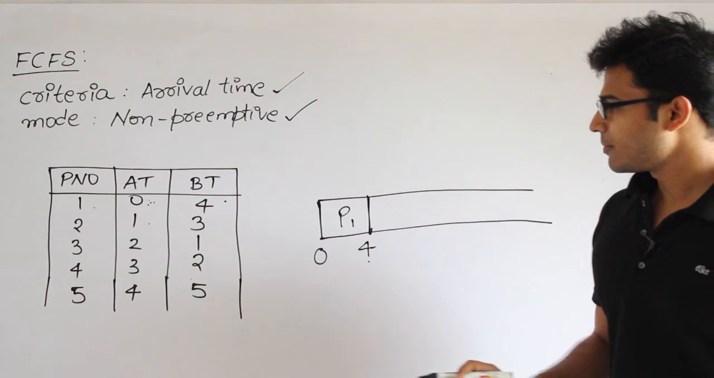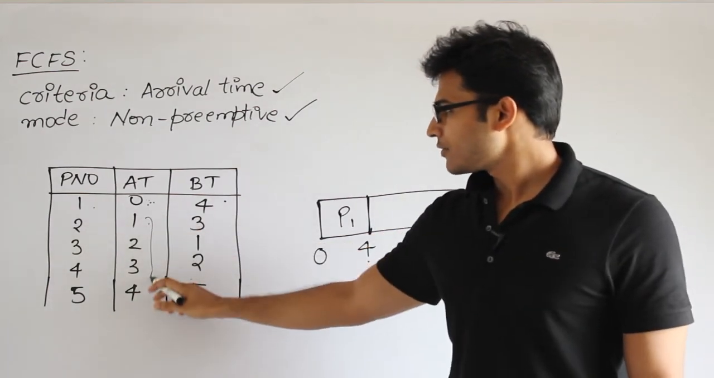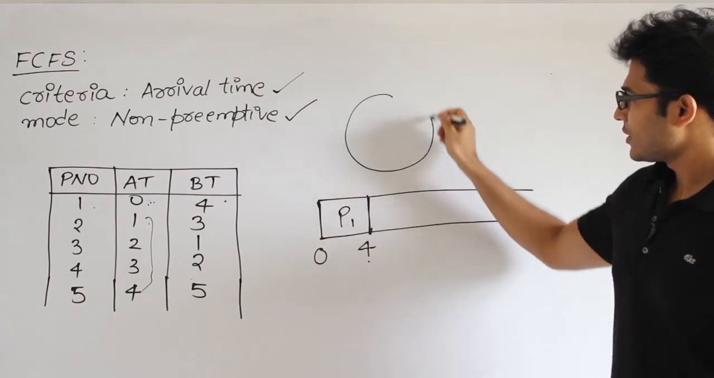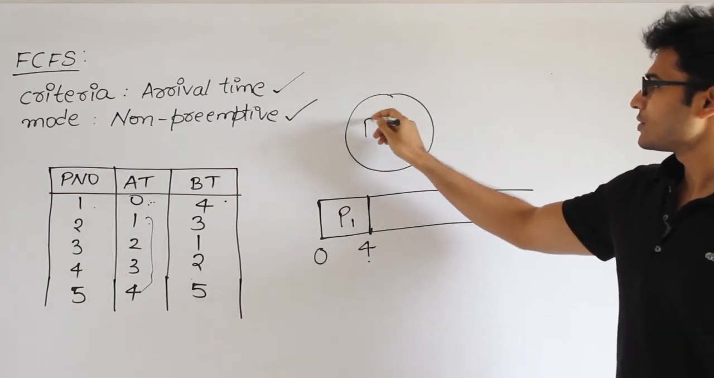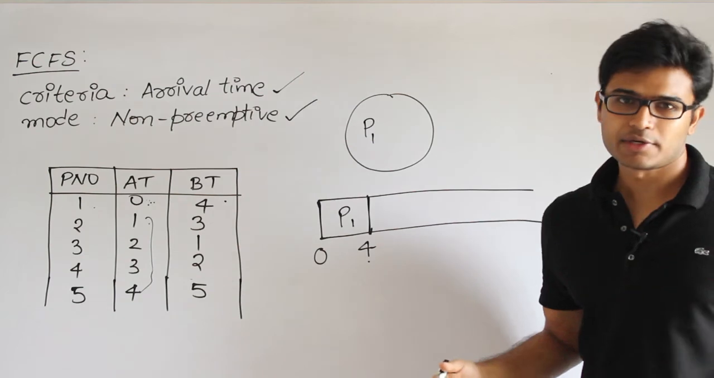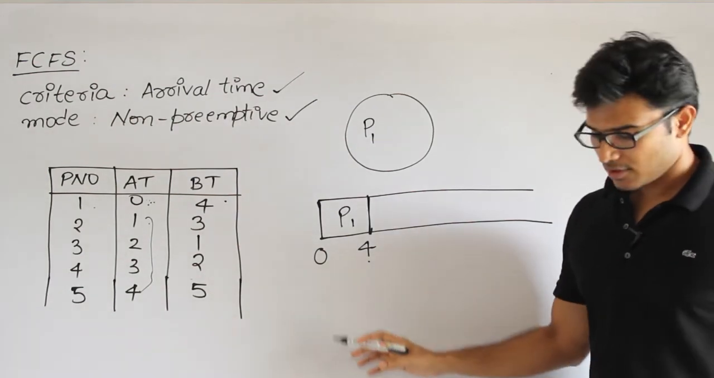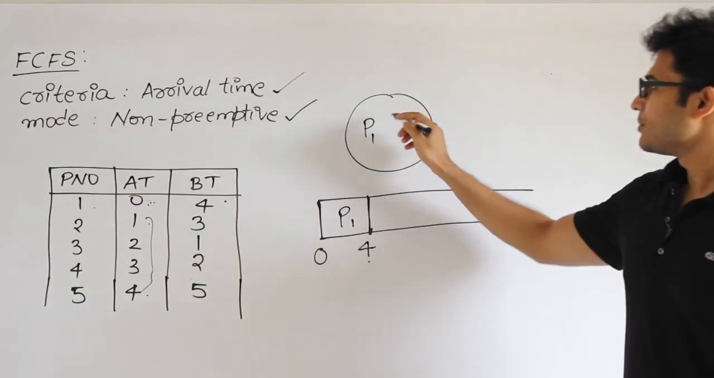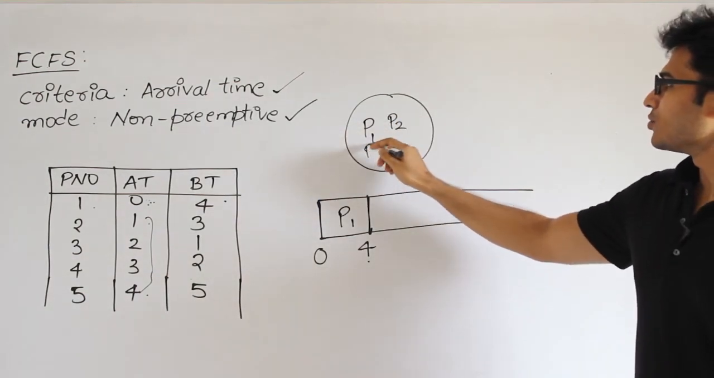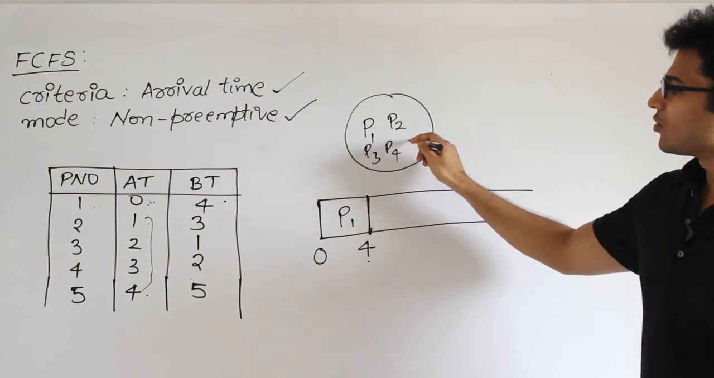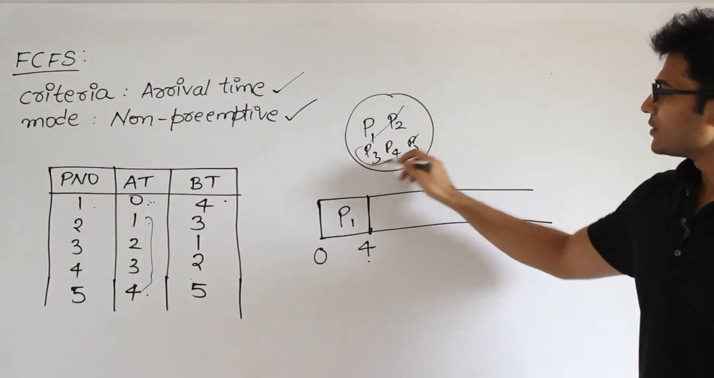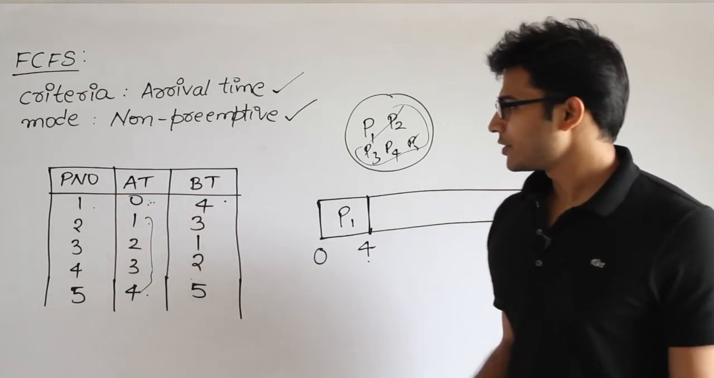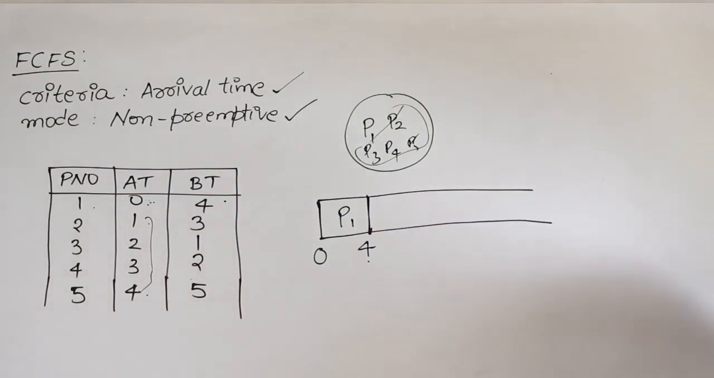Time is 4. So by 4 all the others are available. Initially when you start at time t equal to 0, there is only one process, which is P1, and there is no option, you have to pick it. Now by the time the first one has executed, which means by time 4, all the remaining processes are in the pool: P2, P3, P4, P5. Now among these you have to pick one of them. P1 is over already, right? So next you have to pick one of the remaining.